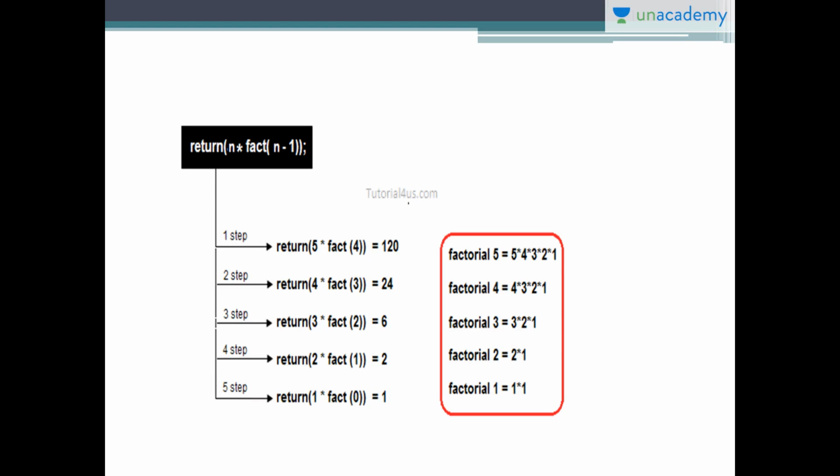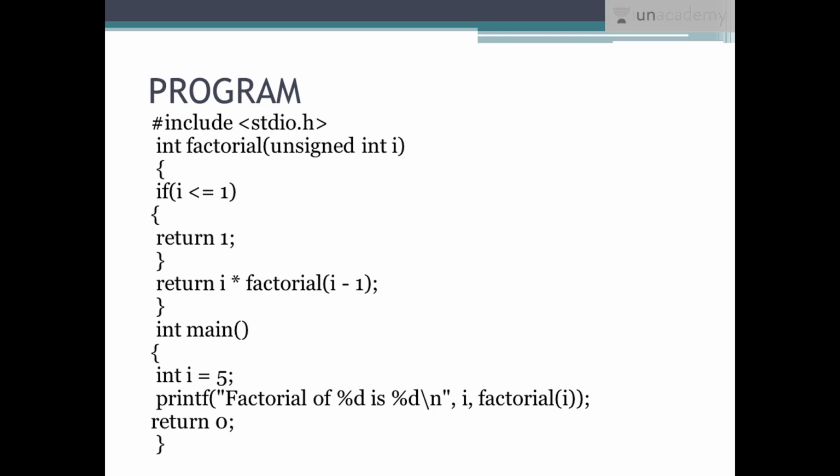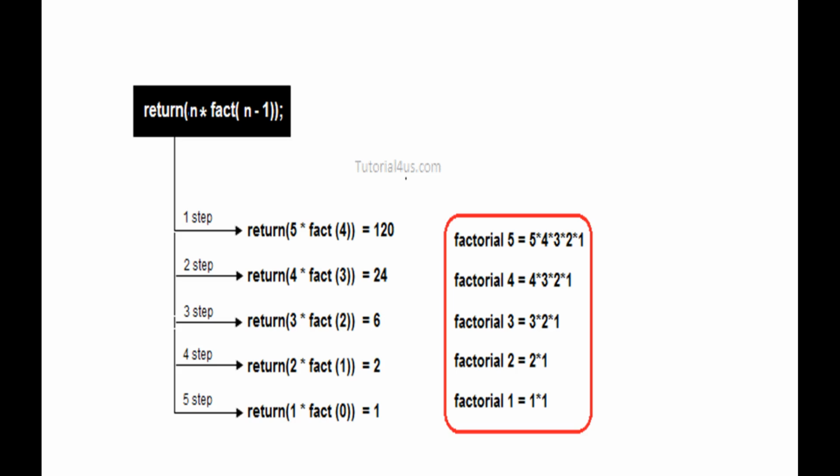See, you can see the working of it as I've told you. As you can see in this statement, i into factorial of 5 minus 1, right? So return 5 into factorial of 4, that is nothing but 5 into 4 into 3. Like that, in the second step 4 into factorial of 3 takes place, and in that, i into factorial of n minus 1 is there. So in every step the number decreases as you're multiplying. So the final answer would be 120.